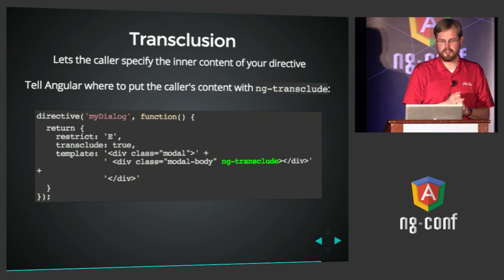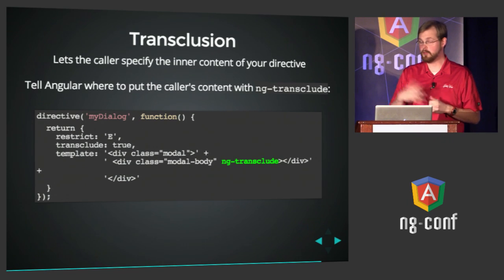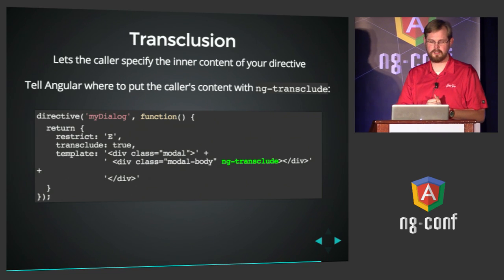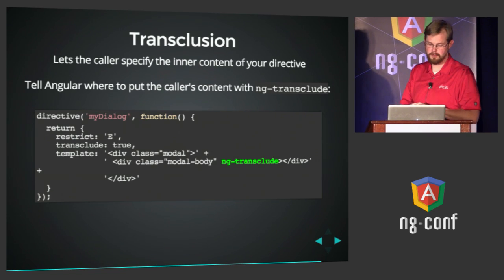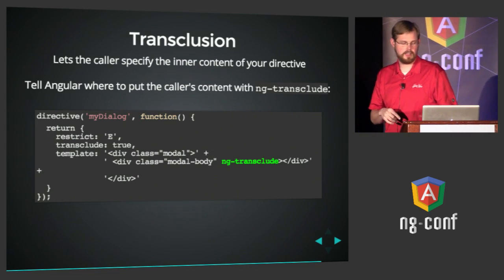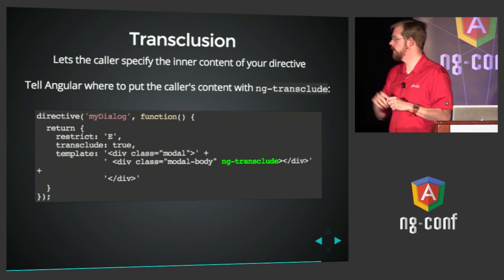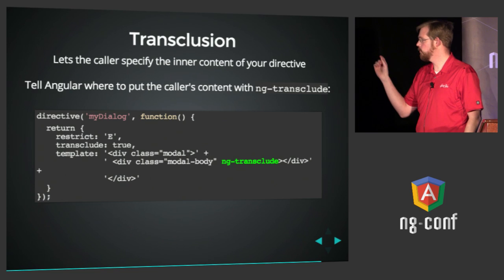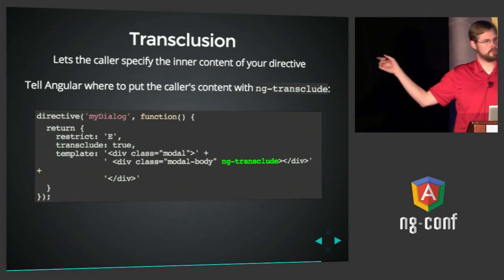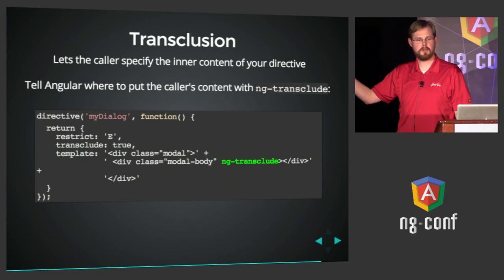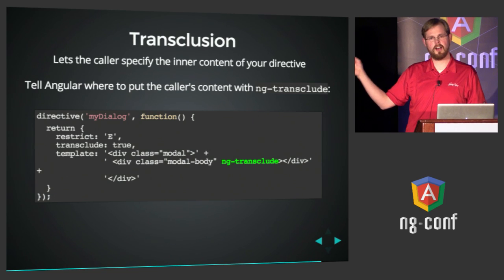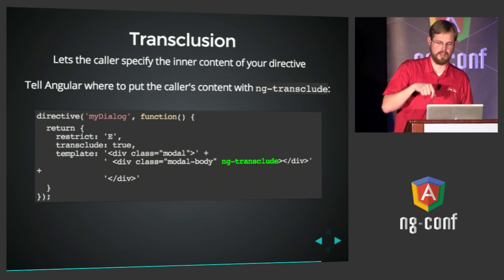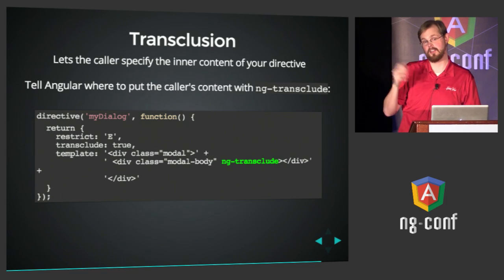So in this case, we've created a dialog. We've created a directive called myDialog. We've restricted it to element only, so it's just for custom tags. We've said transclude true. And we've created a little HTML template. In this case, we've done div class equals modal, just to give it a modal class, with a nested div class equals modal body. And then look in green, ng-transclude. That attribute is how Angular finds the content that the caller specified and inserts it below that element as a child of it. Not below it, but as a child of it.